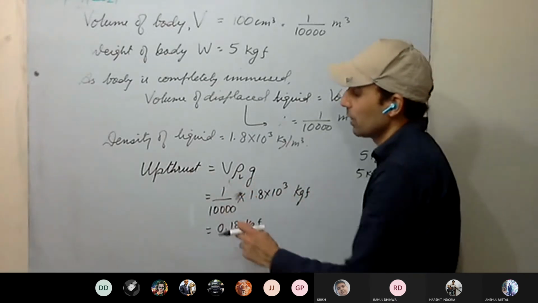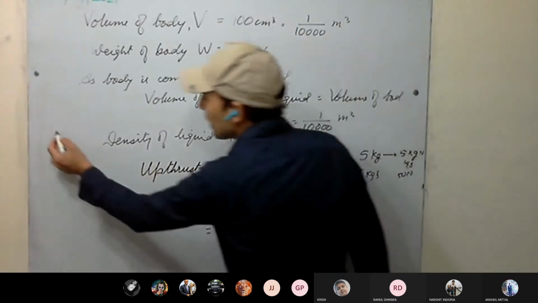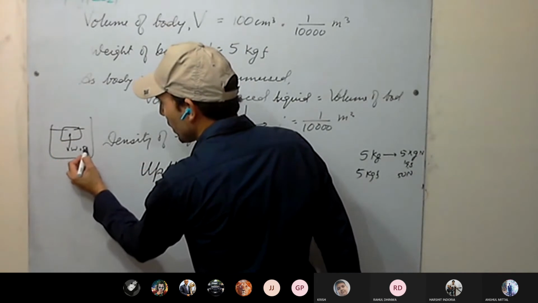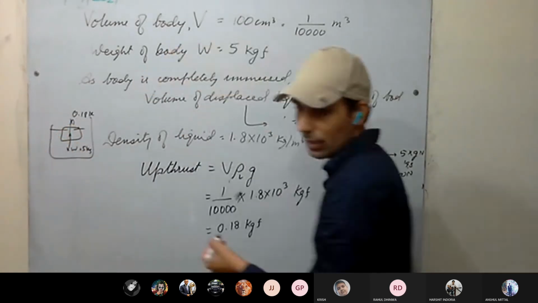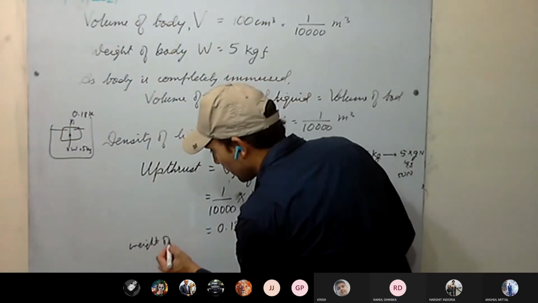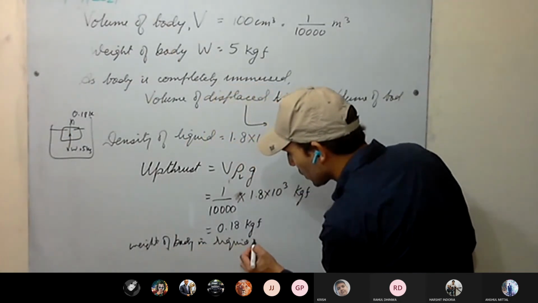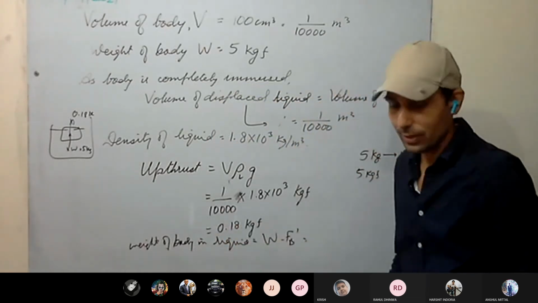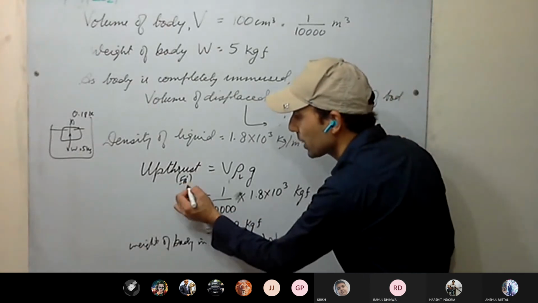This is the upthrust. Now, weight of the body in liquid. The weight of the body was 5 kgf in air and the upthrust force is 0.18 kgf, so the apparent weight is their difference. Weight of the body in liquid is W minus FB dash. This is the maximum upthrust force, so you can put FB dash because it is completely immersed.